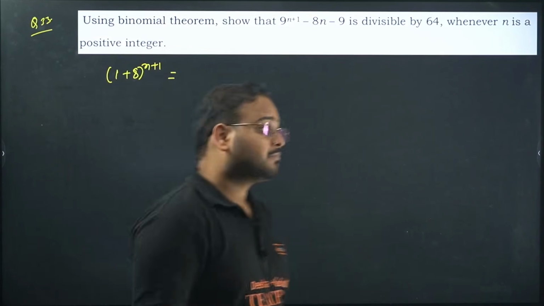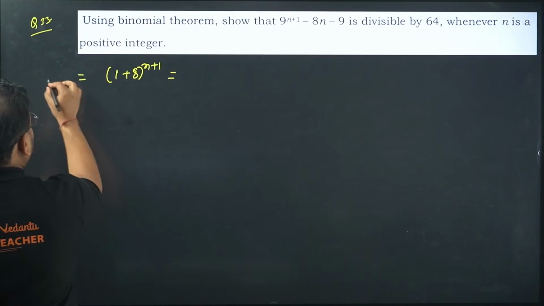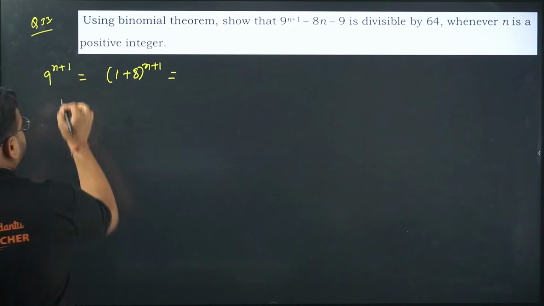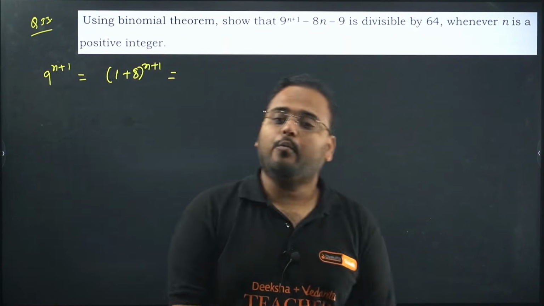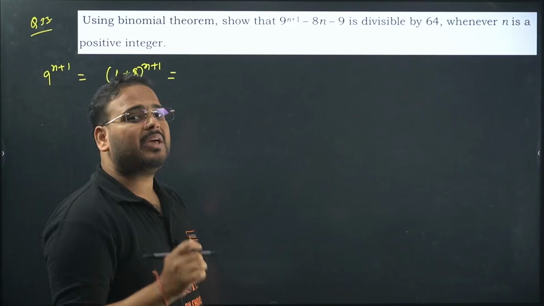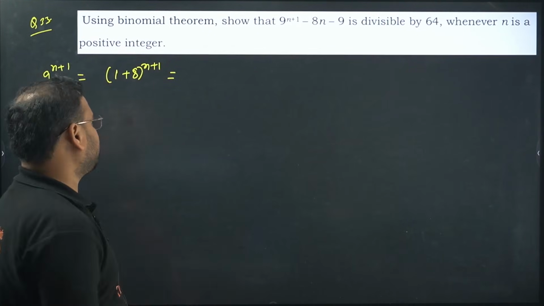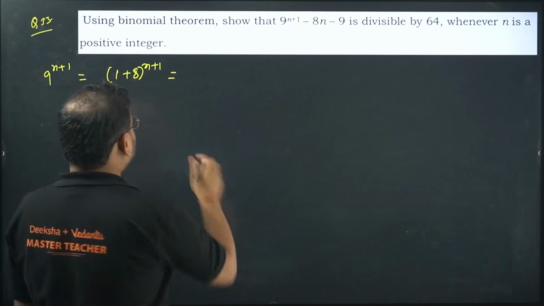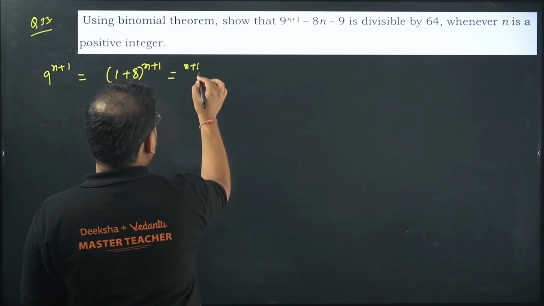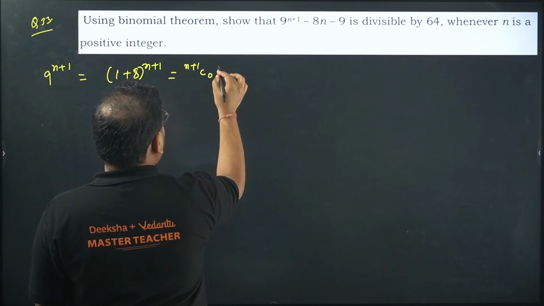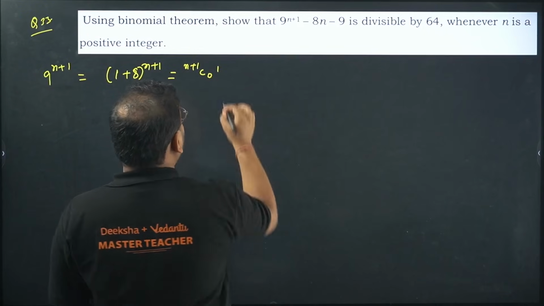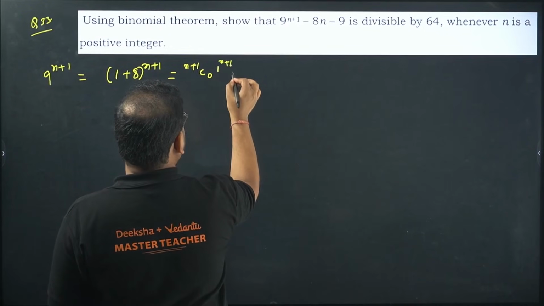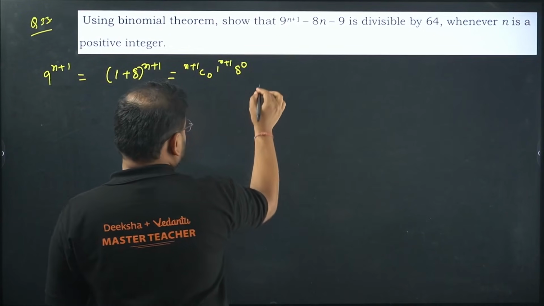What is this? 9 power n plus 1. I'm writing 9 power n plus 1 as 1 plus 8 power n plus 1 to make a result of binomial expansion. Now don't have to write all the terms, just write necessary ones. Start with the first one. So n plus 1 c 0, 1 power n plus 1 and 8 power 0, that is my first term.